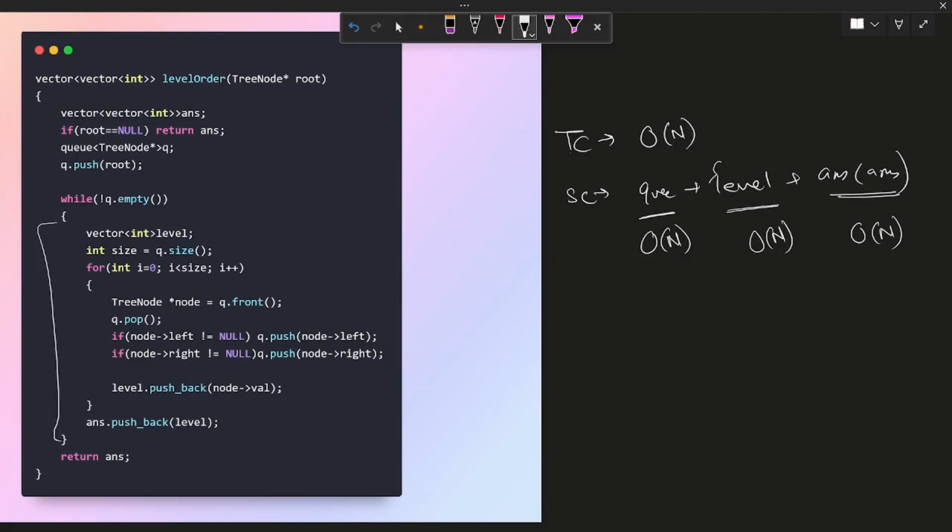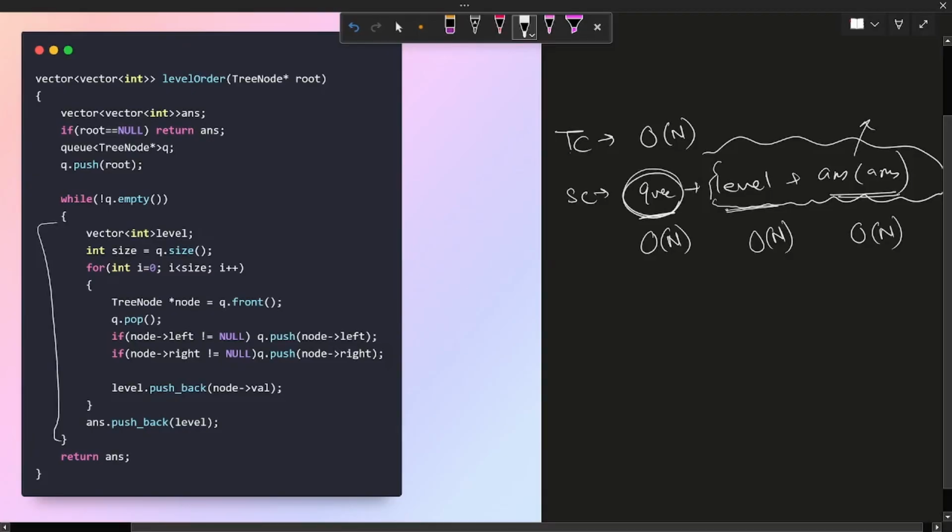Generally you don't take account of the level and the answer vector, because this is the answer that we're returning. The extra thing that we are using is this queue data structure, right? So we generally take account of only the queue data structure, so our space complexity will be O(n). But if you take account of all of these level and answer vectors, it will be of the order 3 O(n).